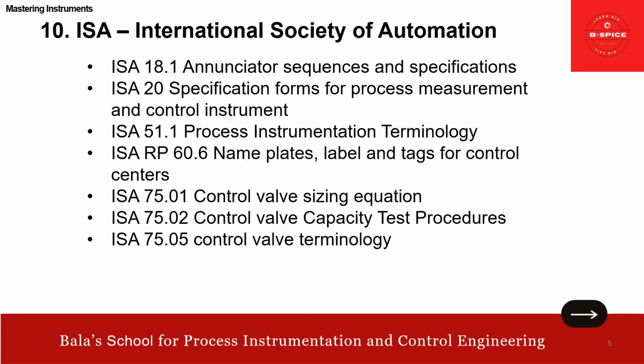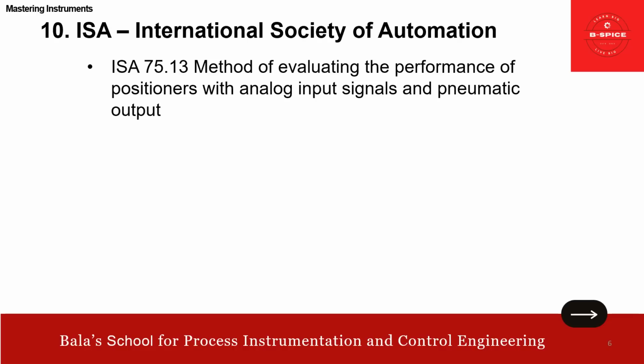ISA 75.05. This talks about the control valve terminologies. Okay, right. I hope ISA is very useful, right? Yes. Then ISA 75.13. Method of evaluating the performance of positioners with analog input signal and pneumatic output. This is 75.13, method of evaluating the performance of the positioner.